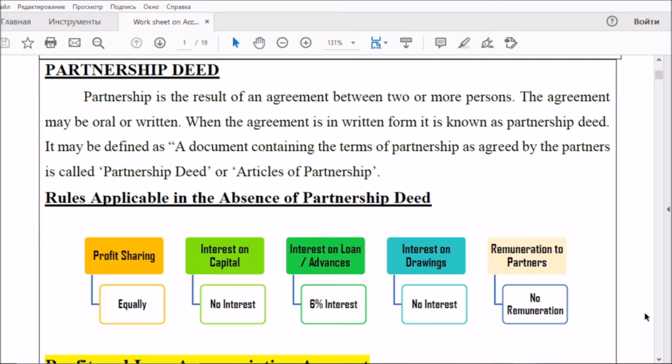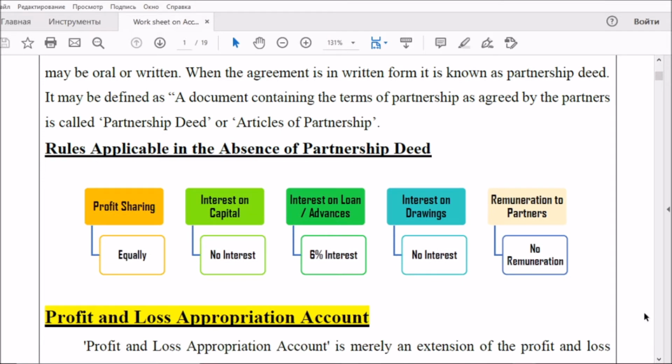Also, for remuneration like salary or commission, the partners will not get any money. Remember, we can expect this as a hidden item in the 8-mark question or in the objective type question: the rules applicable in the absence of partnership deed.